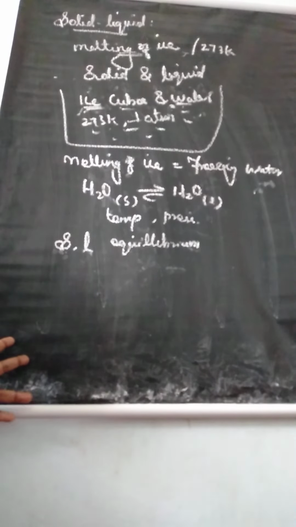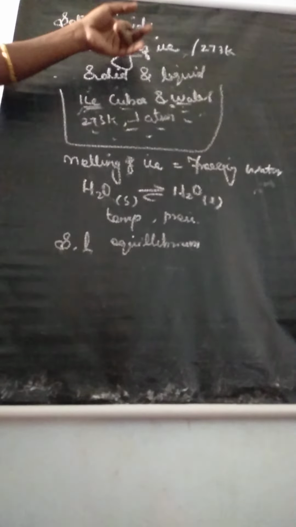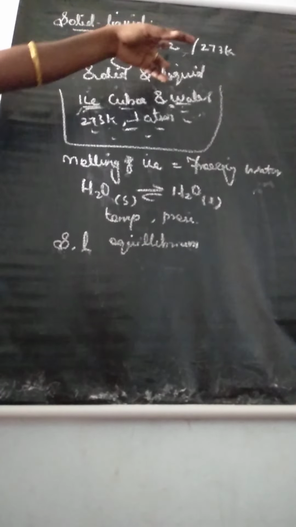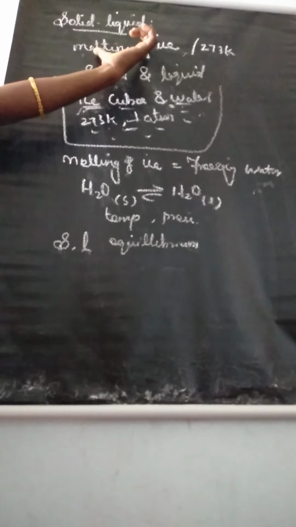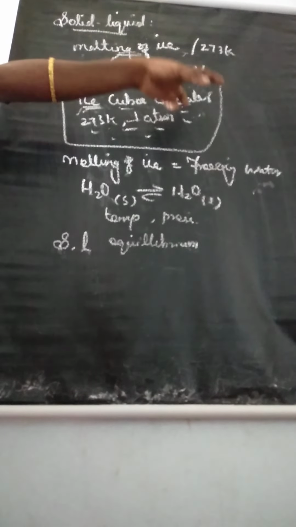Understand this topic? So what are the points we learned in solid liquid equilibrium? Tell the first point. Consider the example of melting of ice at temperature 273 Kelvin. In this example, it will reach the state of physical equilibrium, and there is no change in the amount of water in solid and liquid phase.